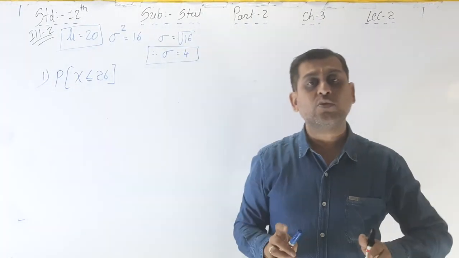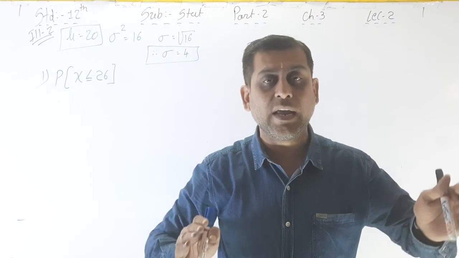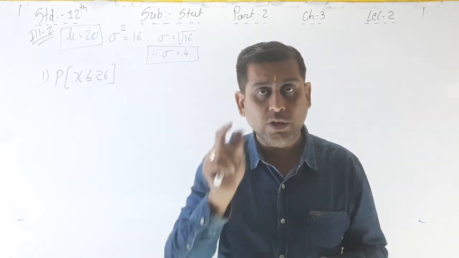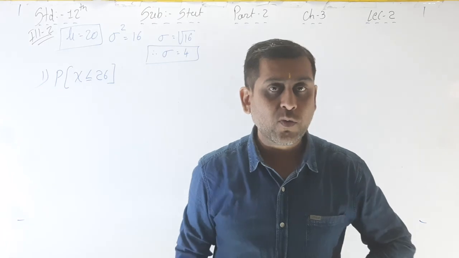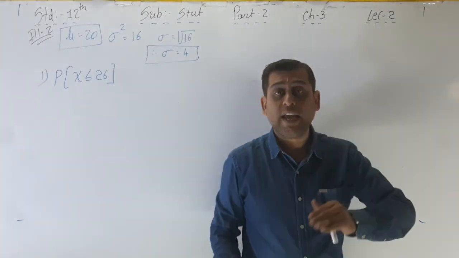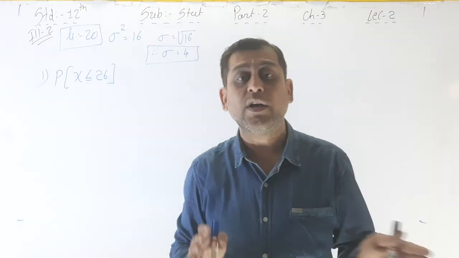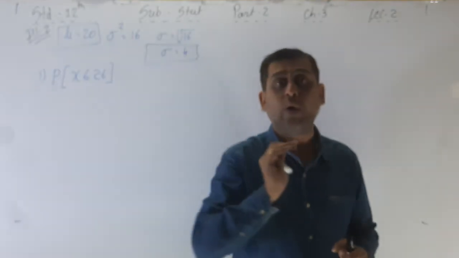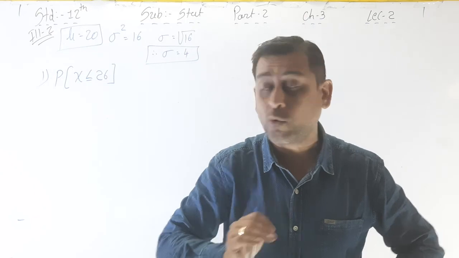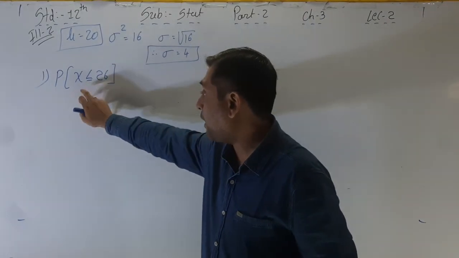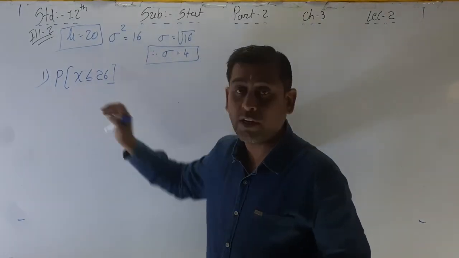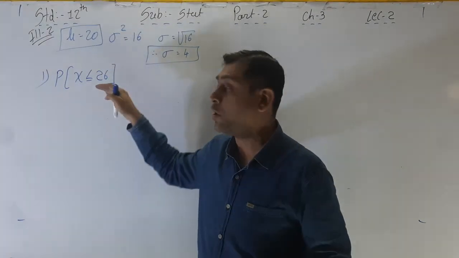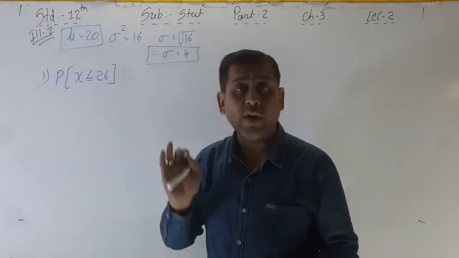See, if the values lie between so and so, then 8 and 10, or 10 and 12 is written on both sides, and in between we have to write x, because the value of x lies between 8 and 10 or 10 and 12. But if the values are less than so and more than so amount, here we have to write x less than or equal to 26, or if it is more than, then x more than or equal to whatever the value is given.